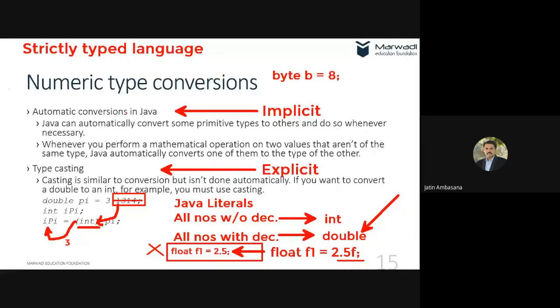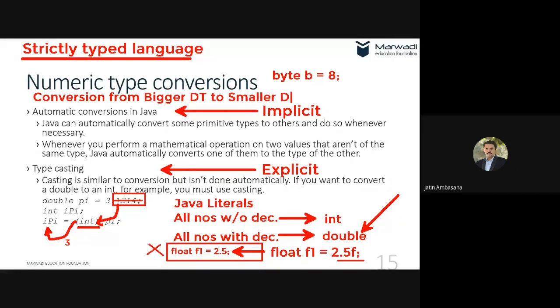Java is a very strictly typed language, so some conversions it does not allow, like conversion from a bigger data type to a smaller data type. It does not allow those conversions automatically.